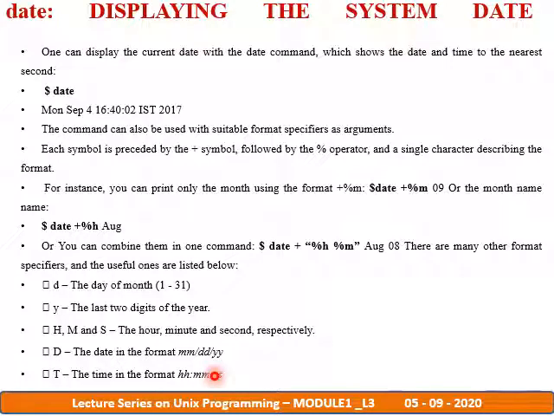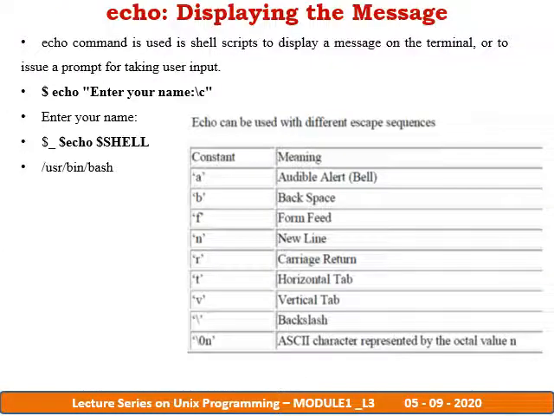So all the options related with the date and time in terms of month, year and date, as well as in terms of hours, minutes and seconds. These are the different options normally considered for the system date. All these options will be displayed with the help of the format specifiers listed here. So according to our requirement, we will be using any of these format specifiers.